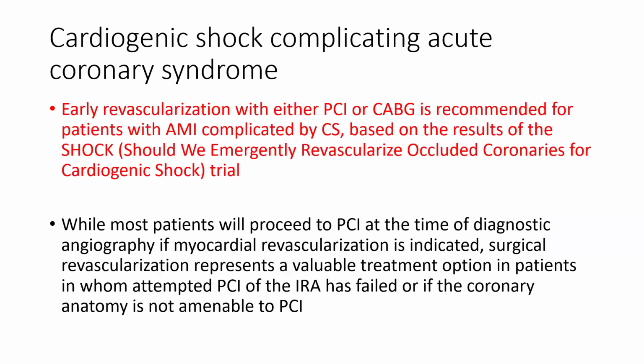Now, the cardiogenic shock complicating ACS. Early revascularization with either PCI or CABG is recommended for patients with acute myocardial infarction complicated by cardiogenic shock, based on the results of the SHOCK trial. While most patients will proceed to PCI at the time of diagnostic angiography if myocardial revascularization is indicated, surgical revascularization represents a valuable treatment option in patients in whom attempted PCI of the infarct-related artery has failed or if coronary anatomy is not amenable to PCI.